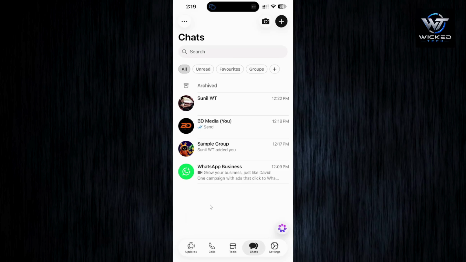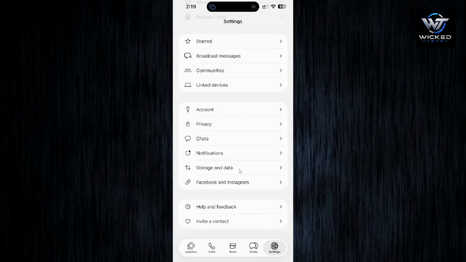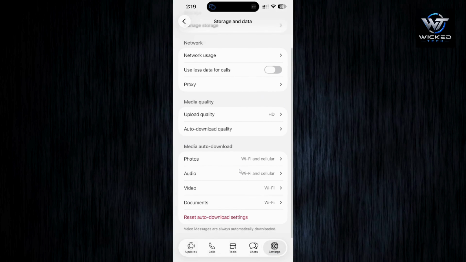Hey everyone, in today's video I'll show you how you can automatically download videos only through Wi-Fi and not with your network connection. So if you have a very weak network connection but your Wi-Fi is the only fast route, you can just go into settings, and here you can go down to storage and data, and once you're here you will see this media auto download options.